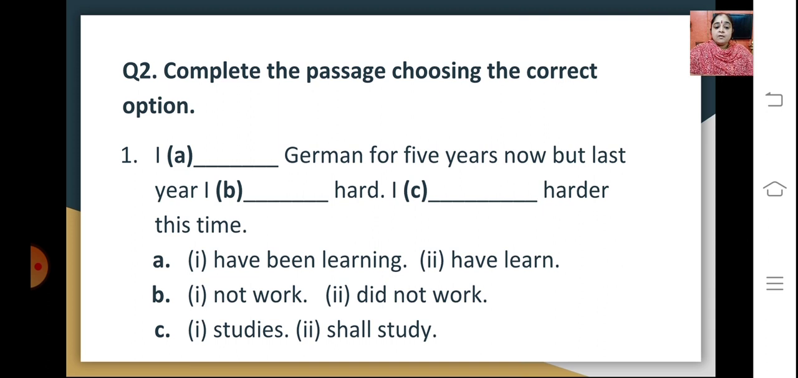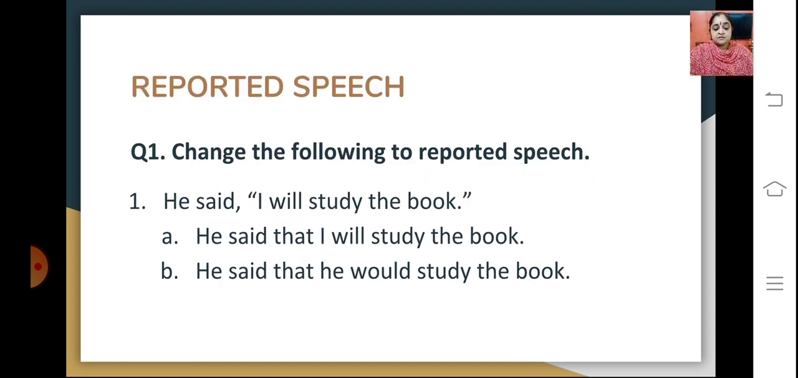Now with reported speech, the kind of question would be, change the following to reported speech. For example, he said, I will study the book. You see the options here are, he said that I will study the book, or he said that he would study the book. So understanding the rules related to changing to reported speech, the correct one would be, he said that he would study the book. So you have to go through your videos really well.